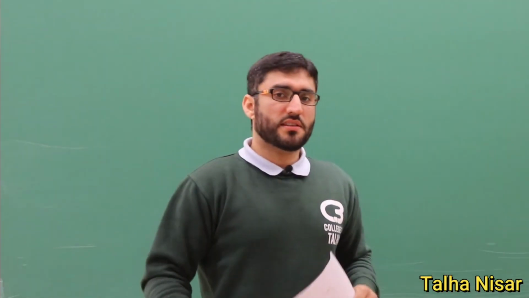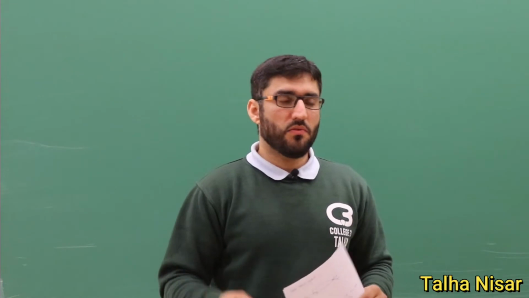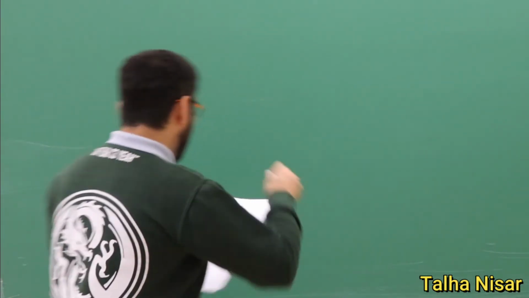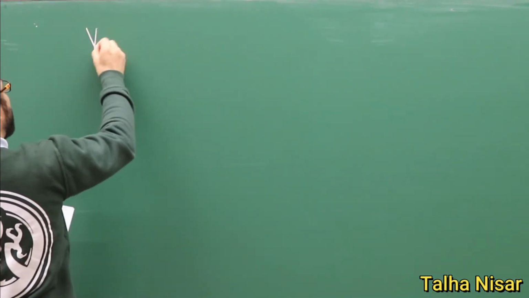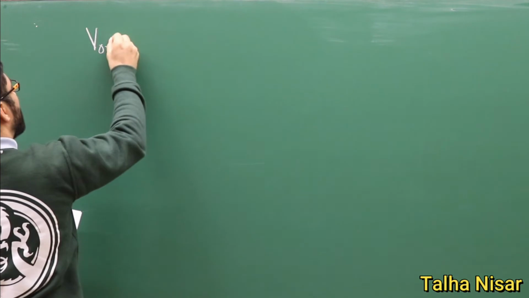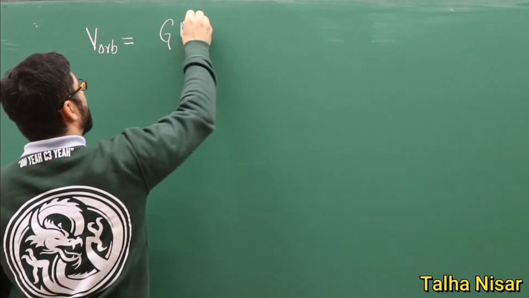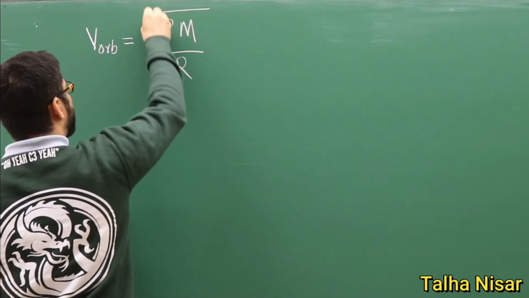And now we want to discuss another example. We want to calculate the orbital velocity of the International Space Station. As we have just derived, the orbital velocity is equal to this, where this is the radius of the orbit.